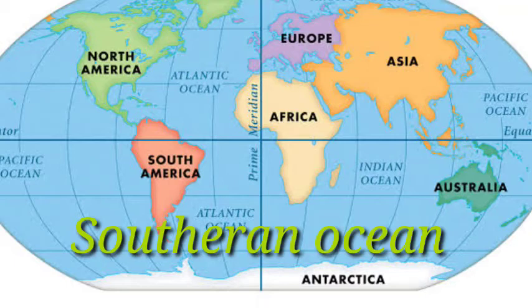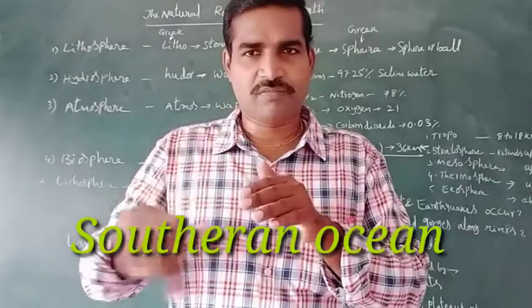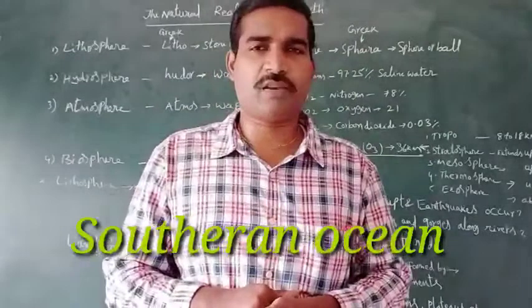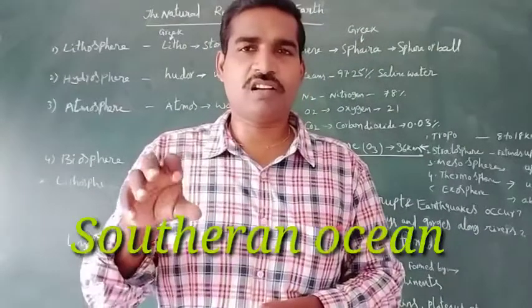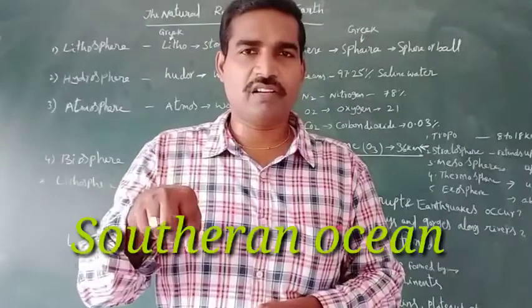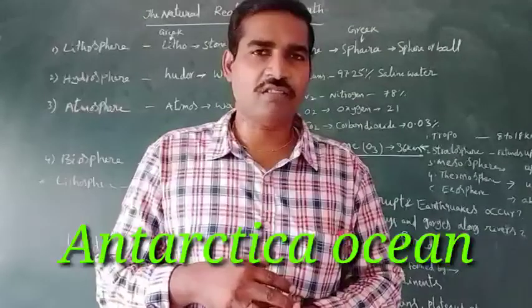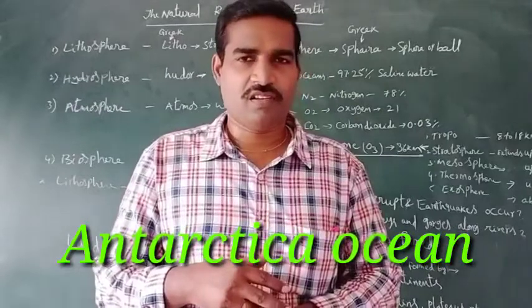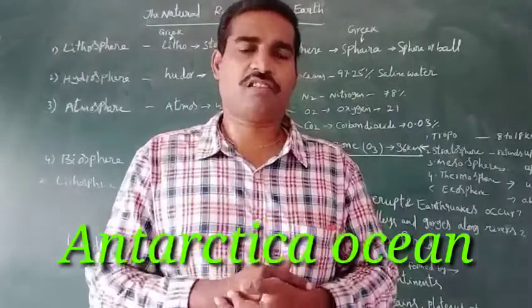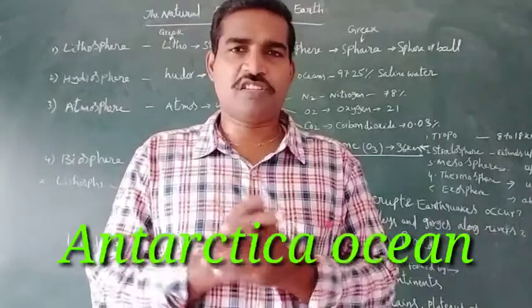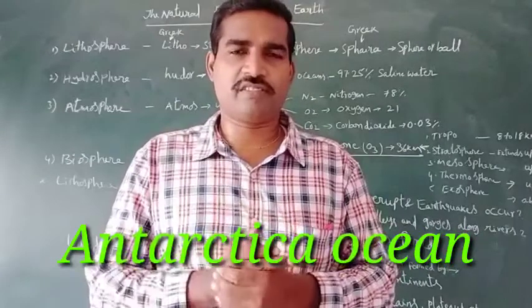All together, the water which lies on the south side is known as the Southern Ocean, and it is nearer to the Antarctica continent. That's why it is named the Antarctic Ocean, and also known as the Southern Ocean. Among them, which ocean is frozen always, throughout the year?